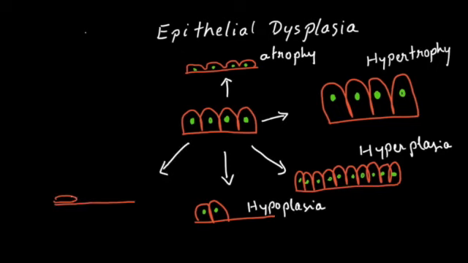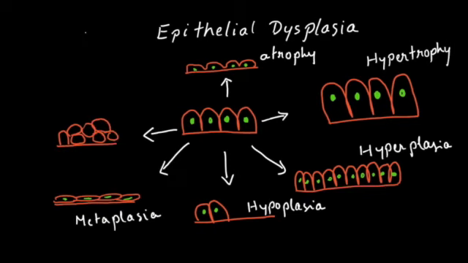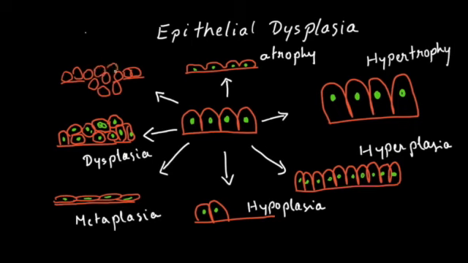Here is a situation where the one mature type of cell changes into another mature type of cell and it's called metaplasia. Sometimes when the cells become totally disorderly, architecture and cellular changes happen in the cell, and this is called as dysplasia. And beyond this stage, when these atypical cells start invading, breaking the basement membrane, and also gain access into the blood vessels, such atypical cells and the situation is called as neoplasia.